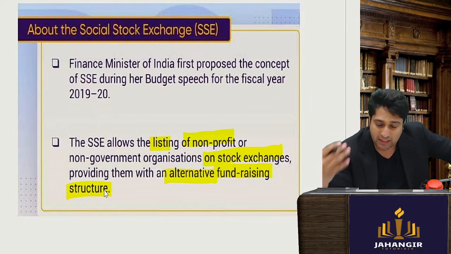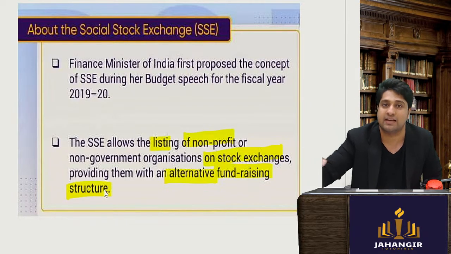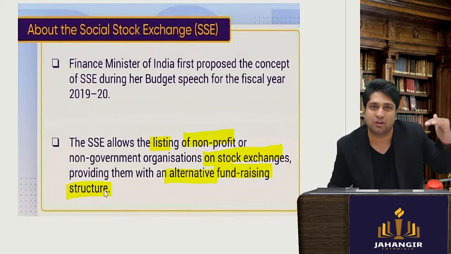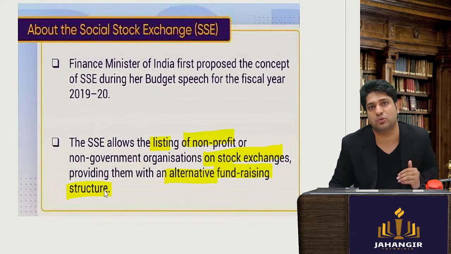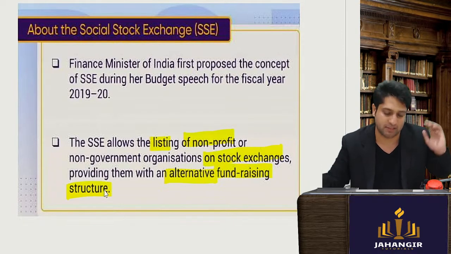Now they can actually go and raise from the NSE and BSE segment, which is the social stock exchange. NSE will also have a social stock exchange, BSE will also have a social stock exchange, and any NGO can get listed there.